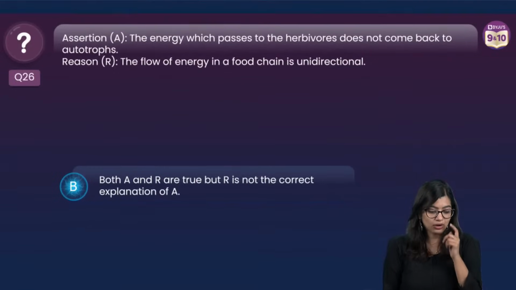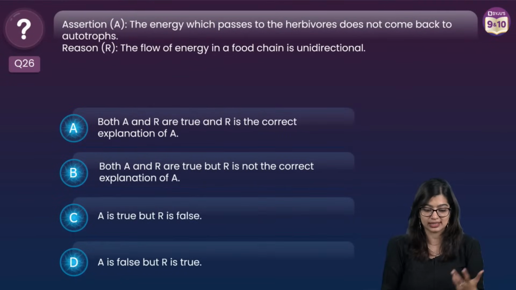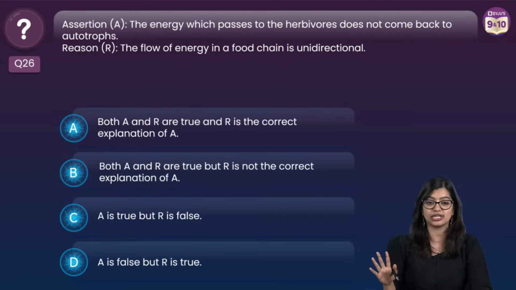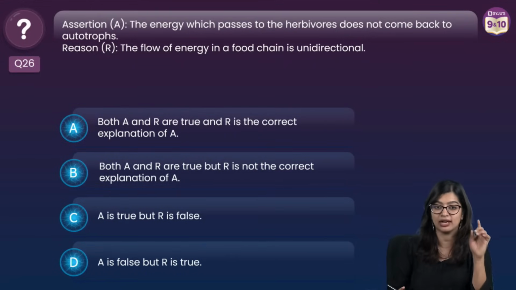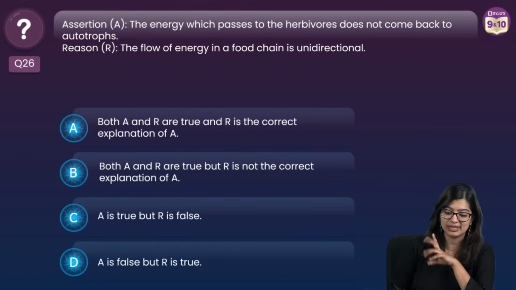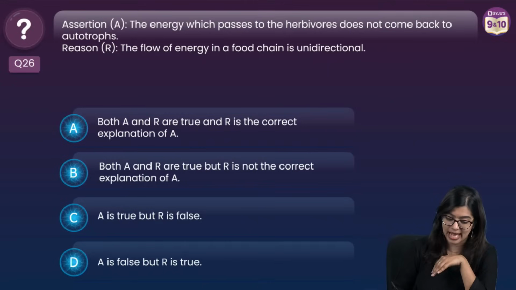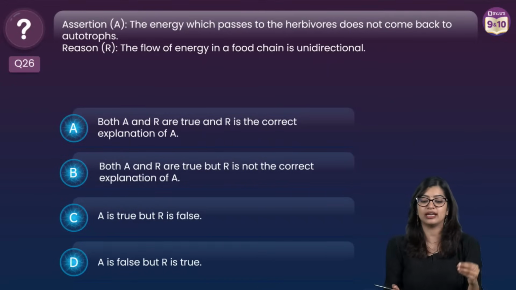Very good. Now let's go on to question number 26, which is assertion reason. Again, I'm telling you this is very important because we've seen assertion reason coming from this particular chapter as well. Assertion statement says that the energy which passes to the herbivores does not come back to the autotrophs. Reason being that the flow of energy in a food chain is unidirectional. What do you think is the answer?